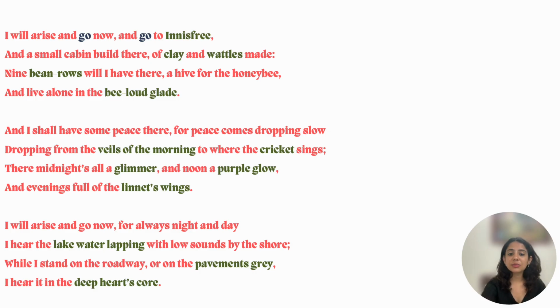And I shall have some peace there, for peace comes dropping slow, dropping from the veils of the morning to where the cricket sings. There midnight's all a glimmer, and noon a purple glow, and evening full of the linnet's wings. I will arise and go now, for always night and day I hear lake water lapping with low sounds by the shore. While I stand on the roadway or on the pavements grey, I hear it in the deep heart's core.